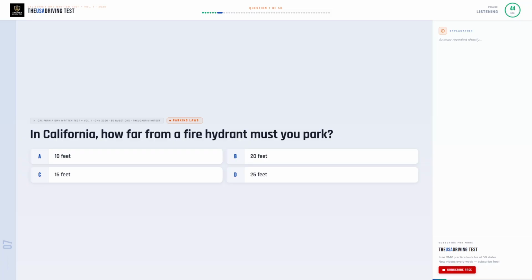In California, how far from a fire hydrant must you park? Option A, 10 feet. Option B, 20 feet. Option C, 15 feet. Option D, 25 feet.